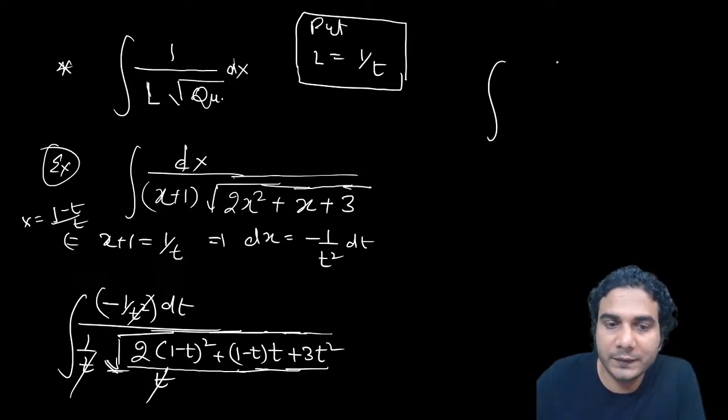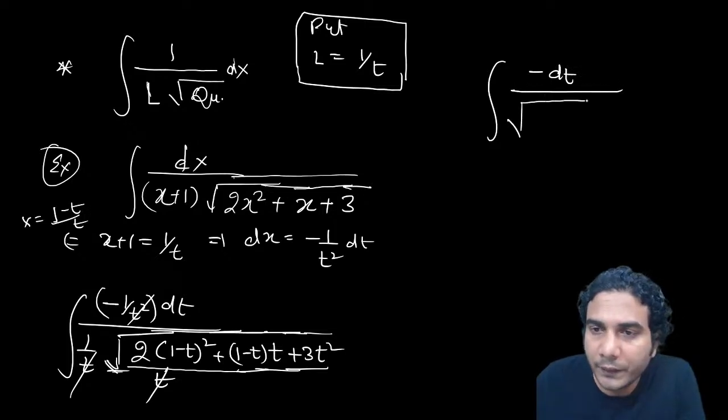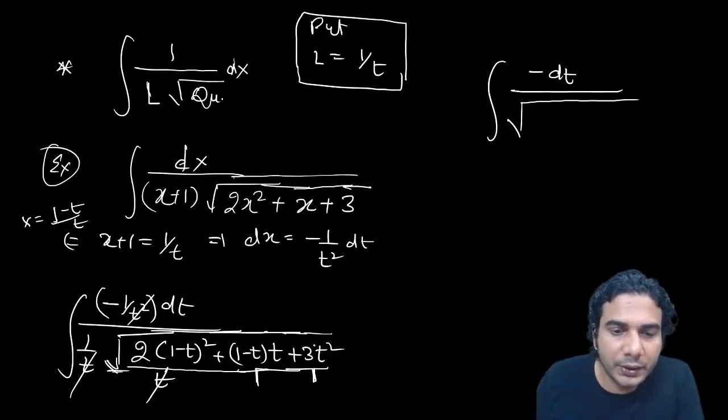So you have got minus dt divided by under root of, if you expand it, 3t square minus t square, so plus 2t square, and 2t square from this, so in total 4t square.